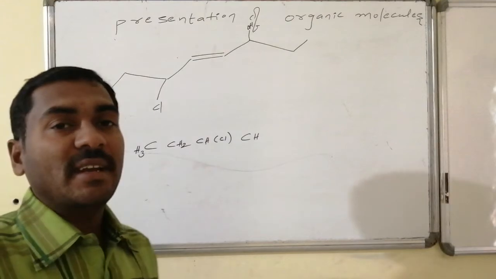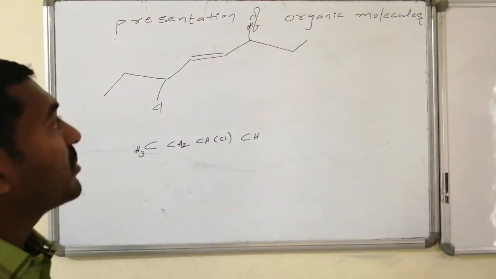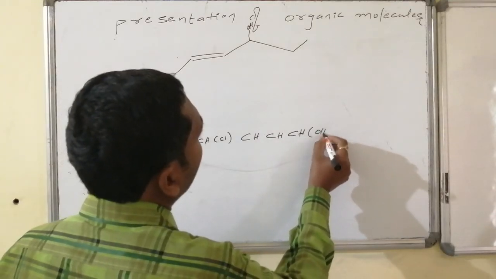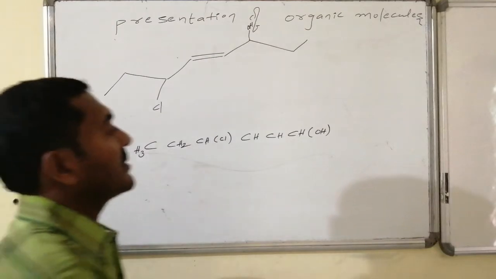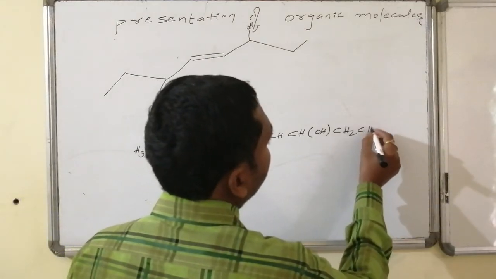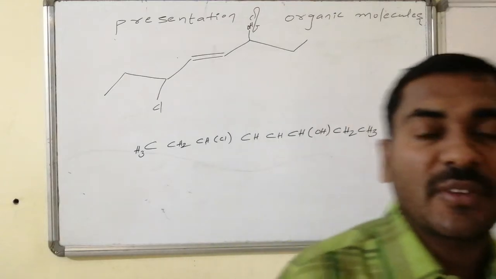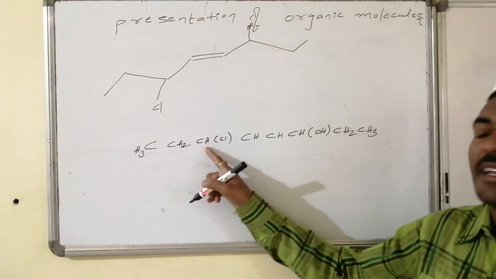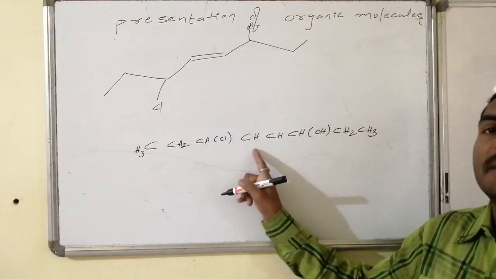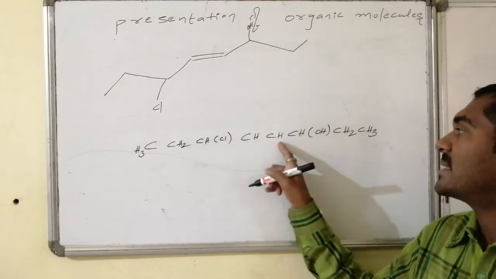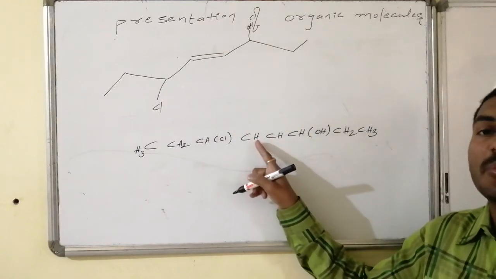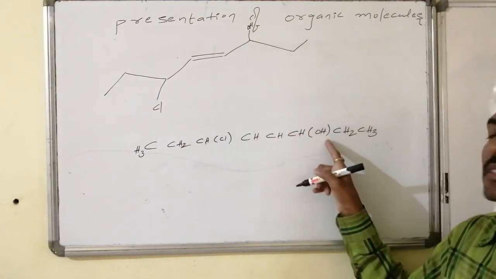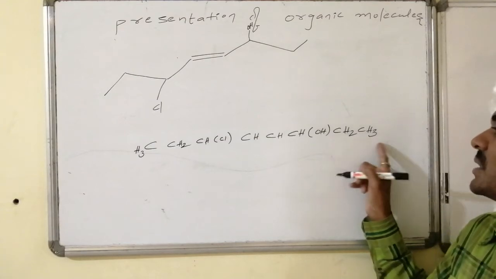And it is connected with CH. Why are we writing CH? Another valence is present in the form of a double bond, and it is also connected with CH. And this is connected with CH followed by OH, and it is connected with CH2 as well as CH3. So this is the compressed form of representation. End carbon CH3, next carbon CH2, next is CH having one substitution as Cl, next is CH, the double bond is maintained, CH and CH implies another valency of this carbon atom is present in the form of a double bond, followed by CH having substitution as OH, CH2 followed by CH3.